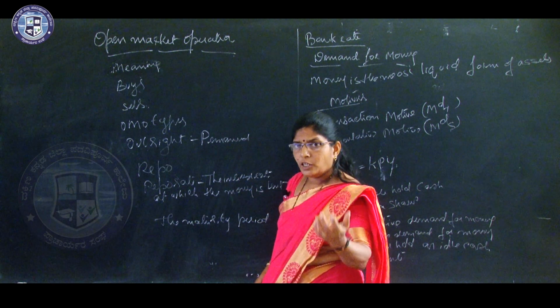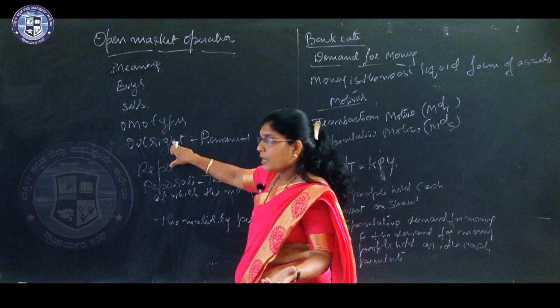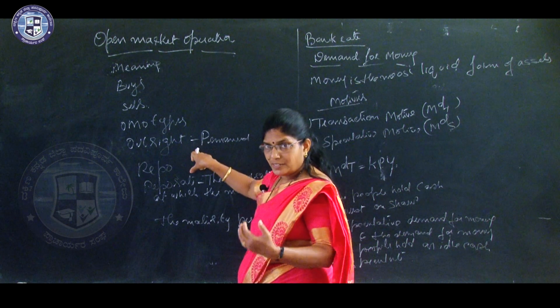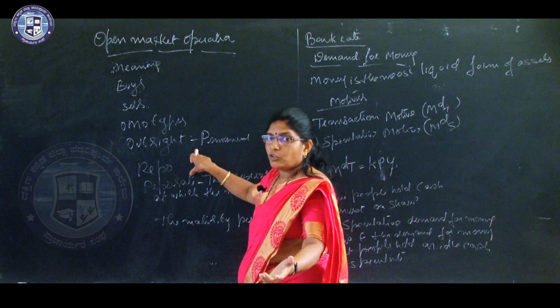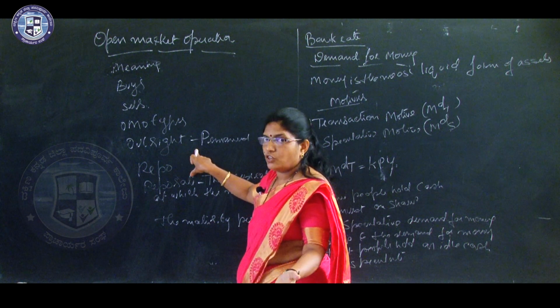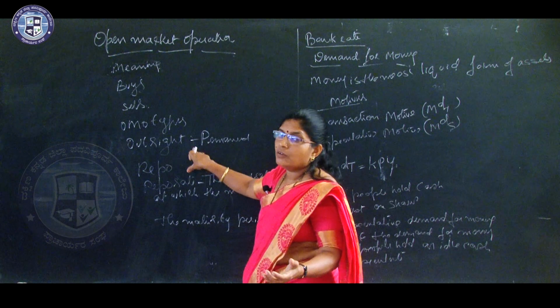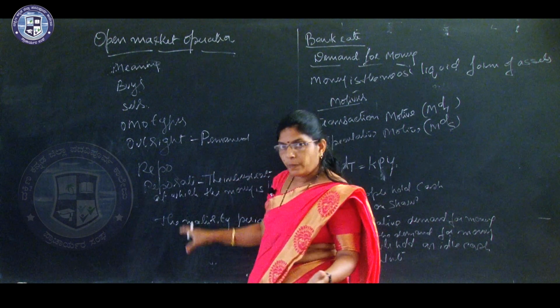Injection of money to the public, in the sense when the Reserve Bank of India buys the government bonds, money goes to the people. That is injection of money, and it is permanent in nature.